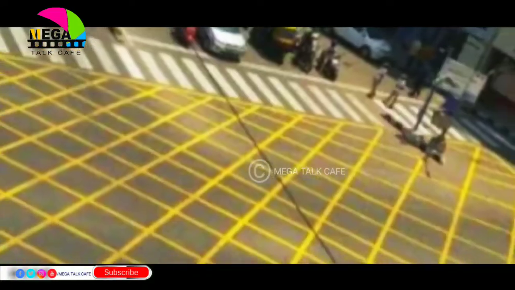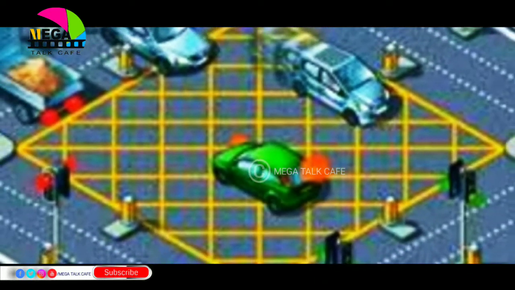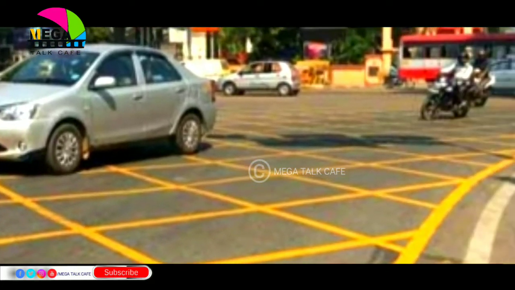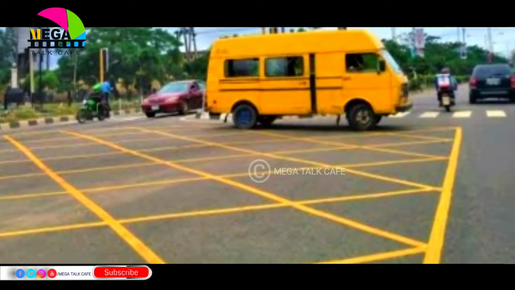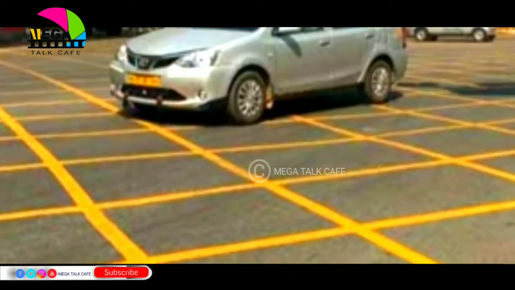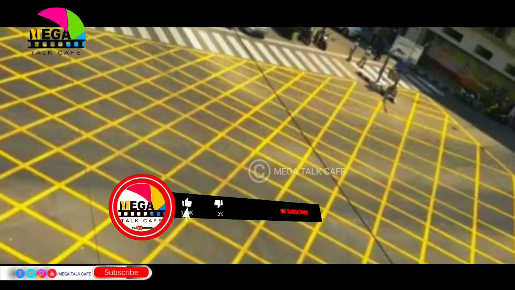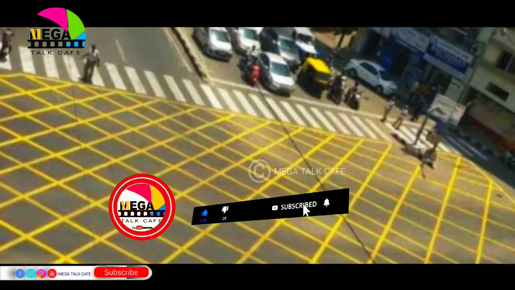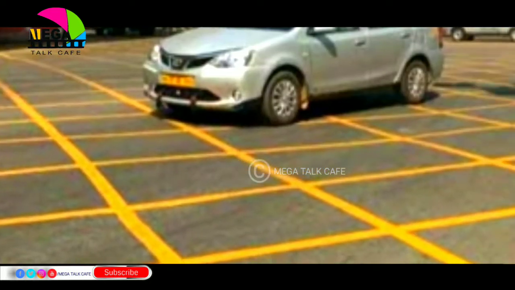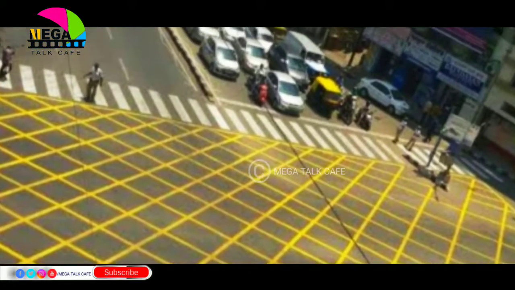Many of you are not aware of this yellow box line. This is called the yellow box line, and it will be seen at junction roads or main bypass roads. It's called a zigzag line or box lines. These yellow box lines, at most junctions with line markings, are zero tolerance areas and you will be penalized if you halt here. These lines are designed to indicate that parking and overtaking in this zone are strictly offenses. So remember it, once you enter bypass roads, you can see these yellow lines. These lines mark our zero tolerance area and you will be penalized if you park or overtake in